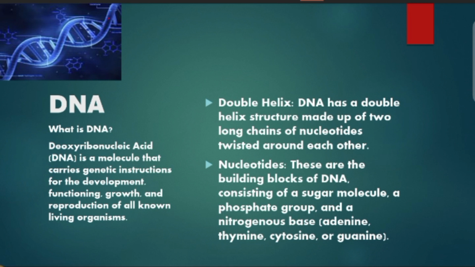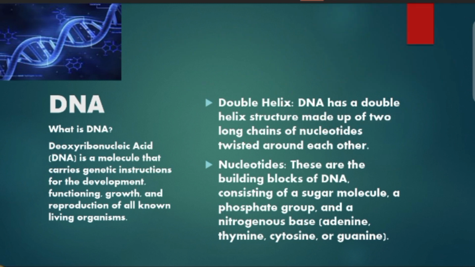This thing you see here in the picture, the line that goes around the DNA, is called a long chain of nucleotides.